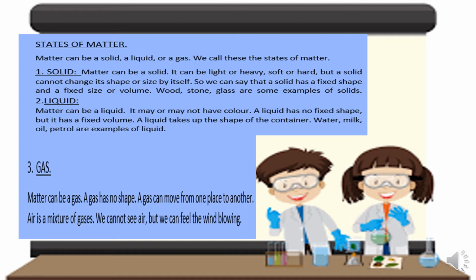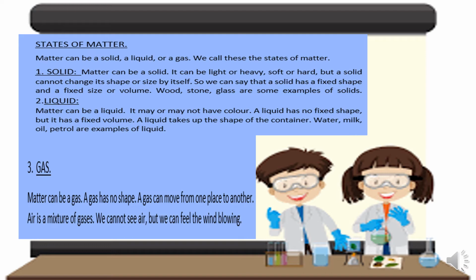Third state of matter is gas. Matter can be a gas. A gas has no shape. A gas can move from one place to another. Air is a mixture of gases. We cannot see air, but we can feel the wind blowing around us. Gas has no definite shape and no definite volume. A gas can move from one place to another.